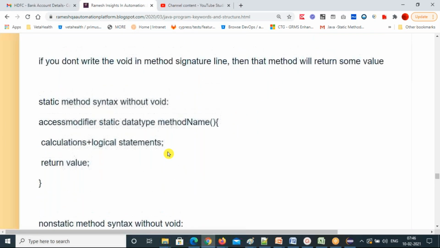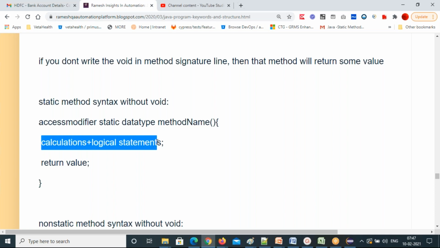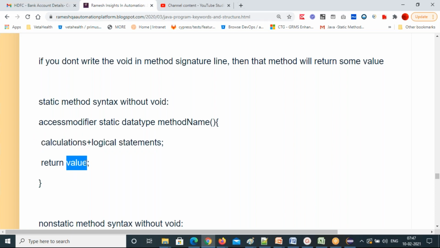Ramesh, when you say return value, I'm not able to understand the value here. The method will return the value. You are doing some calculation, some multiplication or something. That output you will store in some local variable, or a global variable, whatever variable you have to use to store the data. That variable you can write here.